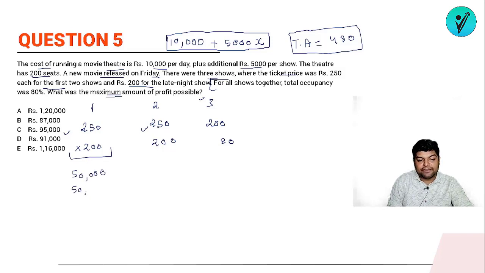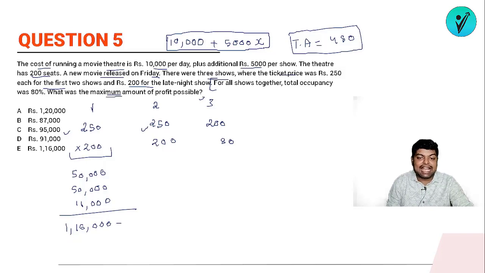Similarly, 50,000 of revenue is generated from this, and 16,000 of revenue is generated from this. So total revenue is 1,16,000. So this is the total revenue generated. Out of this, what is my expenditure? The expenditure that we are meeting, as we are running, there are 3 shows. So the value of X will be 3.